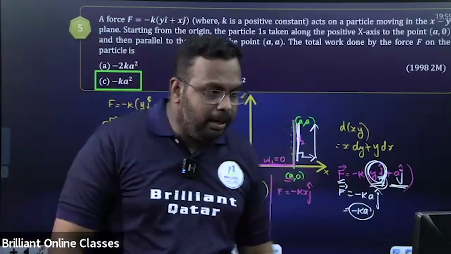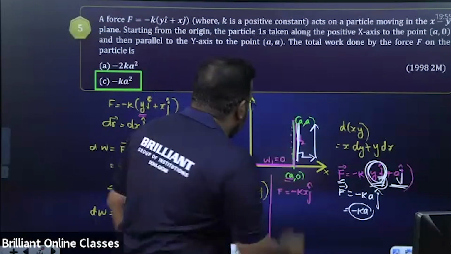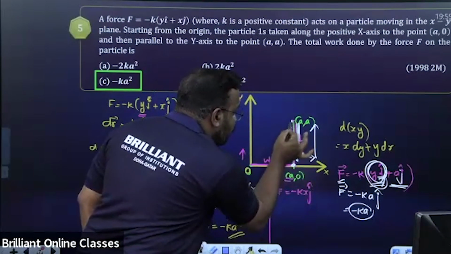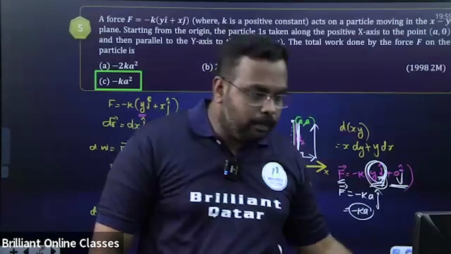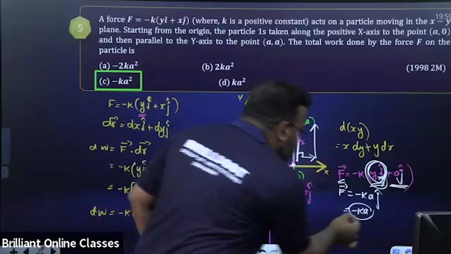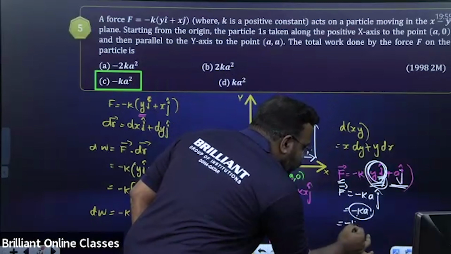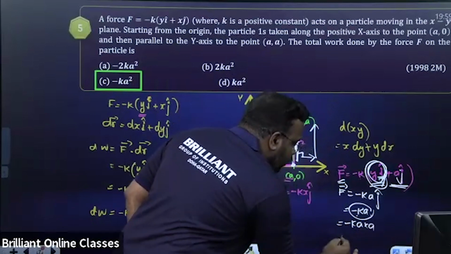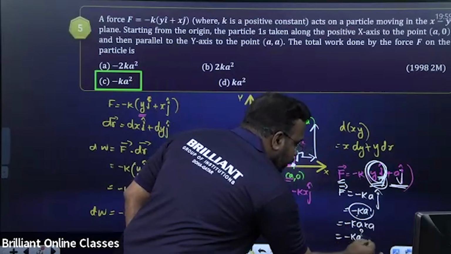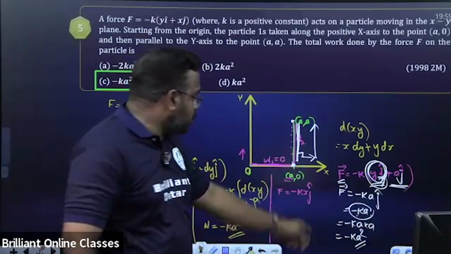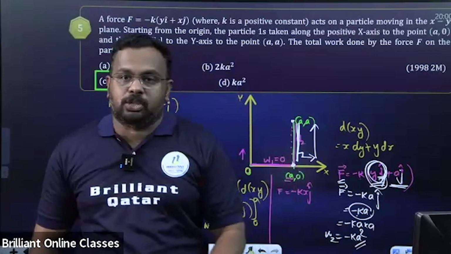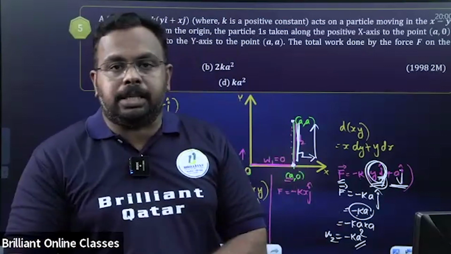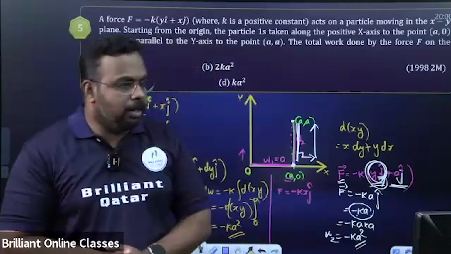And what about the displacement? Displacement is from here to here. Tell me, what is that height? How much? A. So force is minus K A into displacement, which is again A. What is the result? Minus K A square. So this is the W2 value. W1 is 0, so W2 is minus K A square. It means the total work done will be minus K A square. Clear or not?